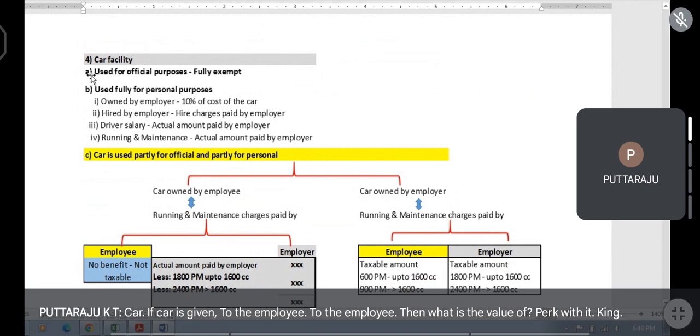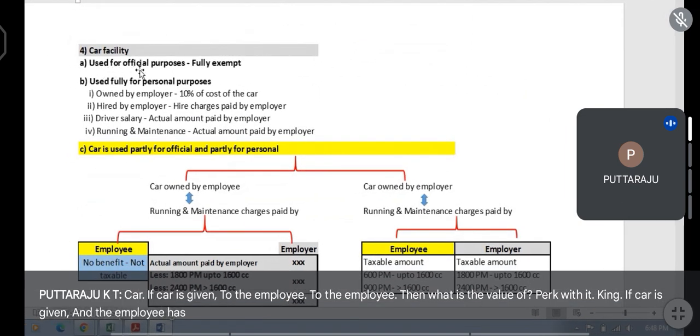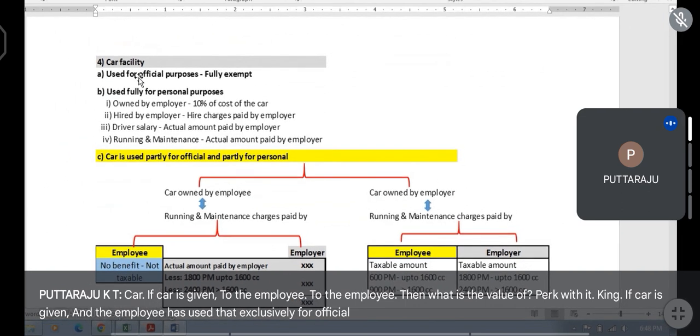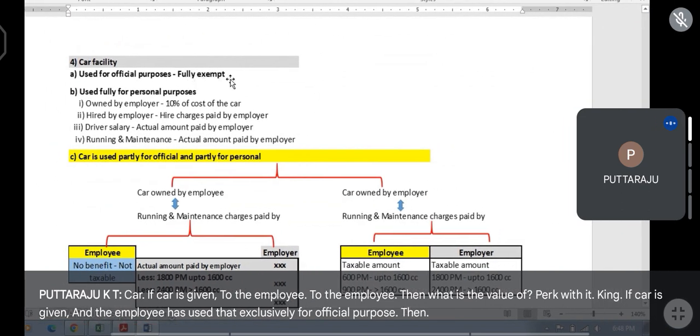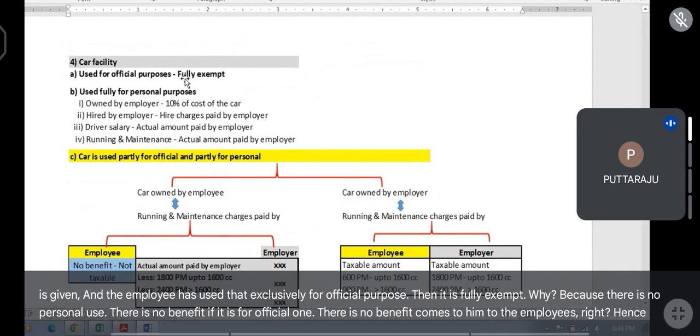If car is given and the employee has used that exclusively for official purpose, then it is fully exempt. Why? Because there is no personal use, there is no benefit. If it is for official one, there is no benefit comes to the employees, right? Hence it is fully exempt.